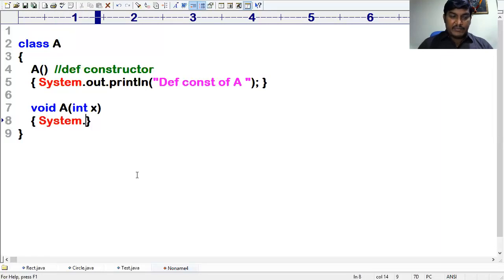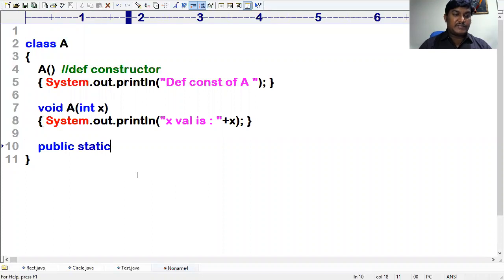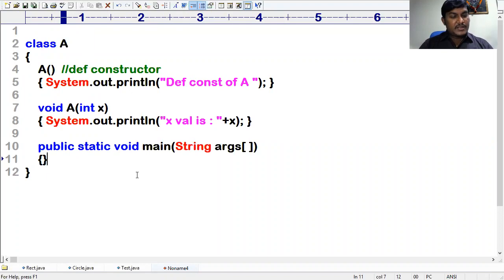So practically, now I'm going to write System.out.println, and I want to print the value of x. Now let me write public static void main of String args. Here and there, some people may have some doubts.